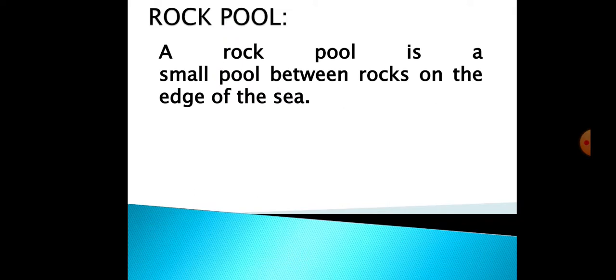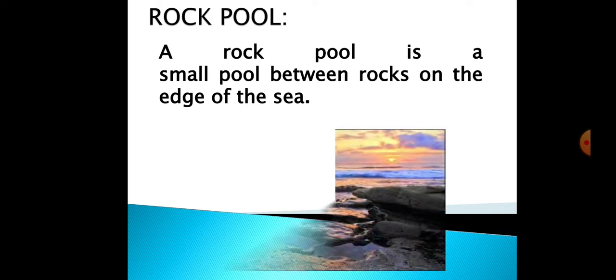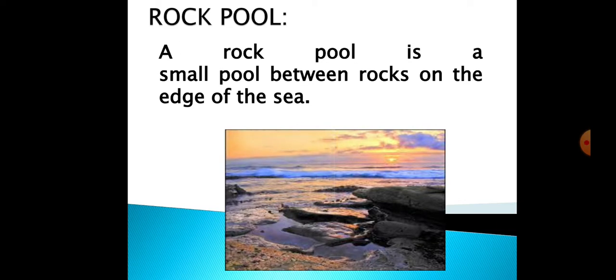Next is the concept of a rock pool. Now, what is a rock pool? That is formed between the rocks on the edge of the sea. I will show you the picture so you can understand easily. You can see here some of the water that is gathered, making a small pool between the rocks, and that is near the seashore.